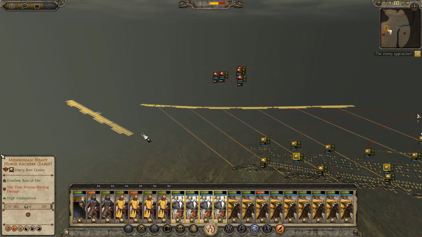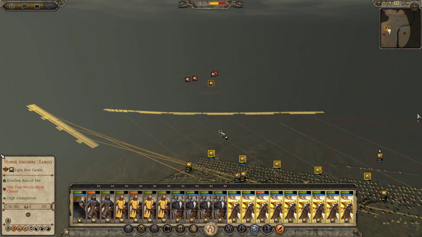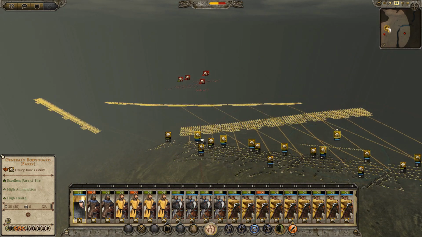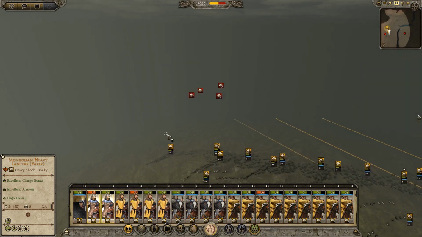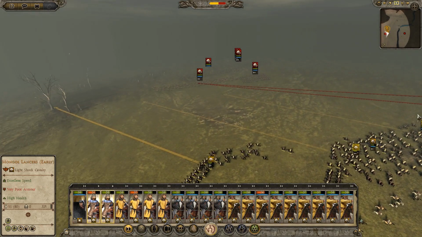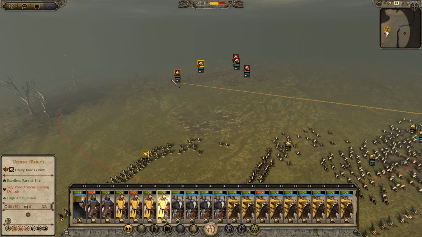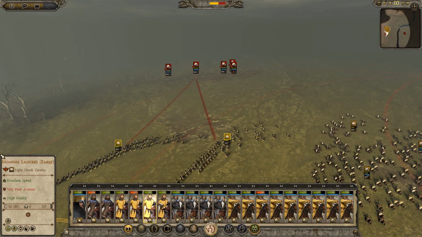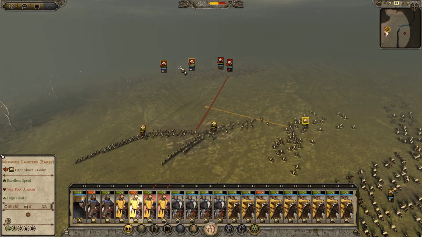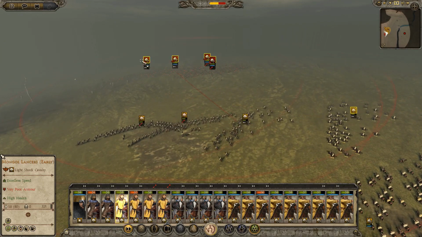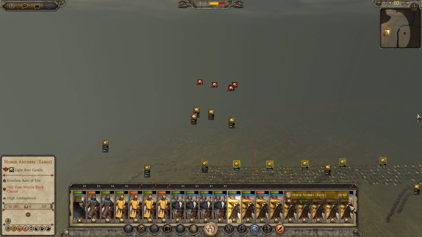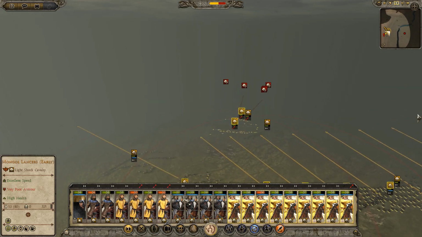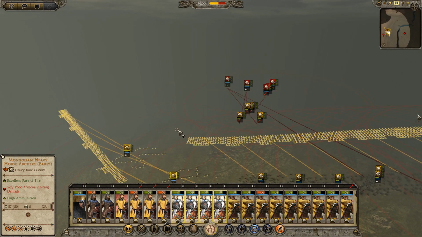Let's get these boys over here. General. That's perfect. I figured they would come in around from the right side. So if we can eliminate these guys early on, that will be fantastic for us. Just try and hem them in here.